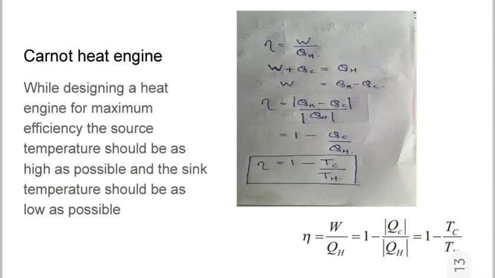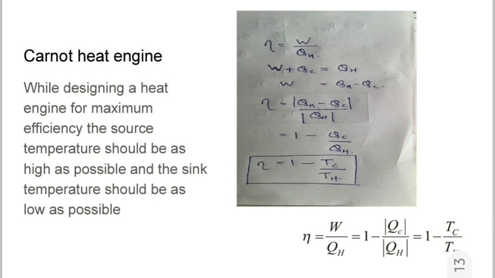So you can replace QC by TC and QH by TH. Mind it, QC is not equal to temperature. There is another formula which includes entropy, which is not in our syllabus. So we are just directly replacing QC by TC and QH by TH.